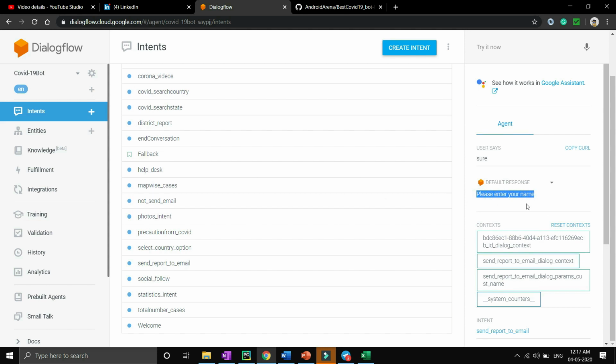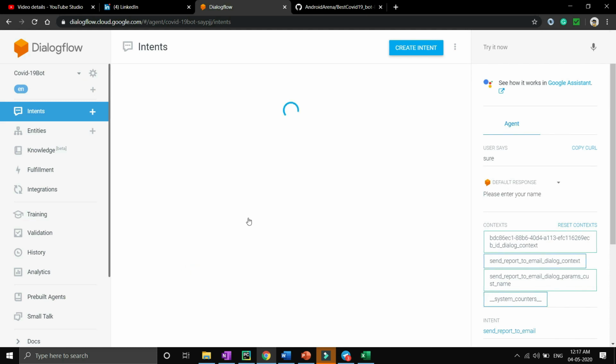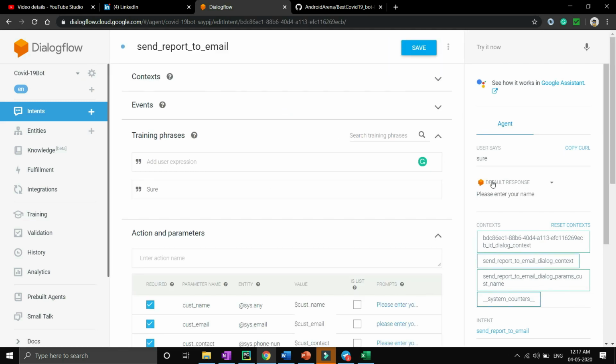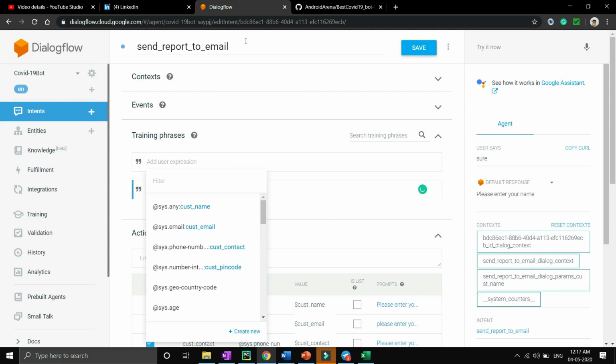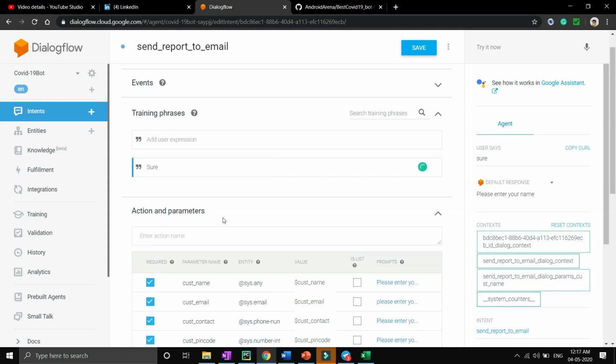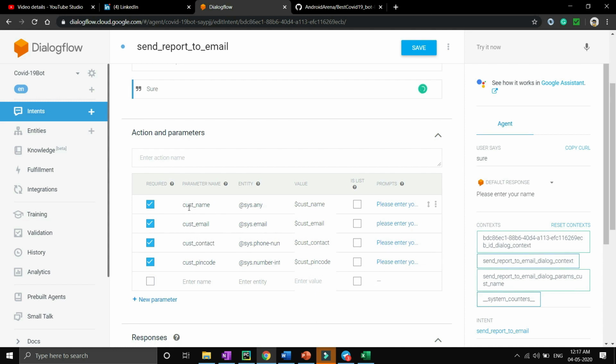Why is it asking me this kind of question? Because I have handled this kind of response or query inside my send report to email intent. The user says sure, which means the send email intent, and it will look for the action and parameters which we have to extract from the user.